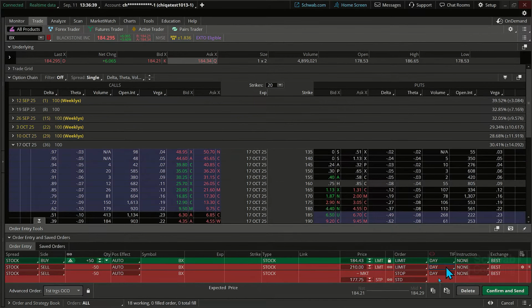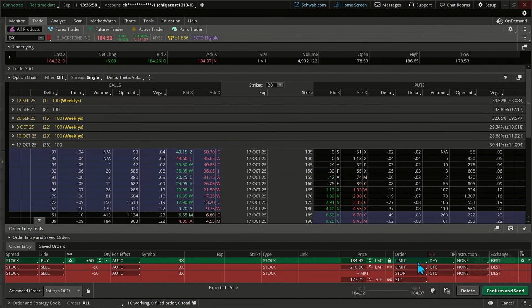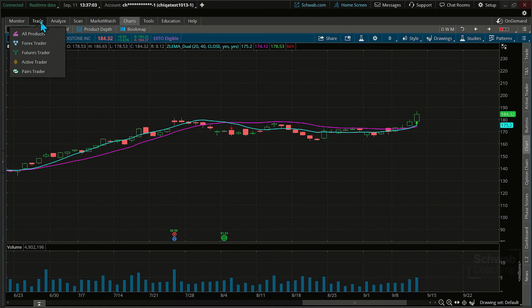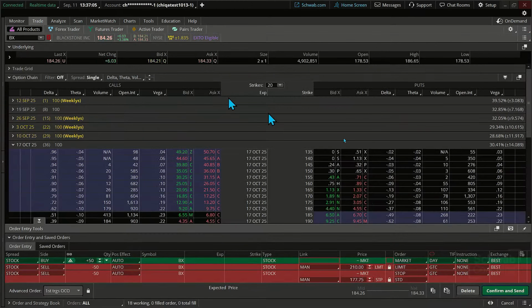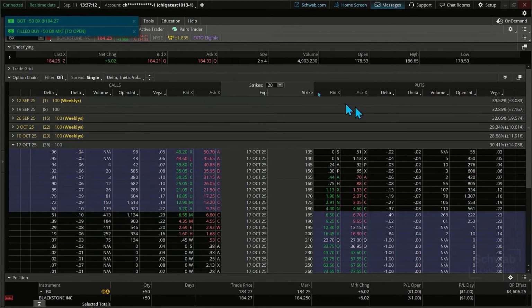The market's open now, so we should be able to get this filled. And remember to always, if you don't want your stop orders to fall off, your limit orders to fall off, put a GTC in there. Otherwise, you might be surprised. So yeah, it just makes sure that they stay as good till cancel orders. You guys good with this? Are we all set? I'm going to go ahead and just send this through as a market order, just 50 shares on this BX, breaking out of a bull flag with a target range of a 210 area. All right. And there she goes. There's the order. Okay, we put a trade in this class.